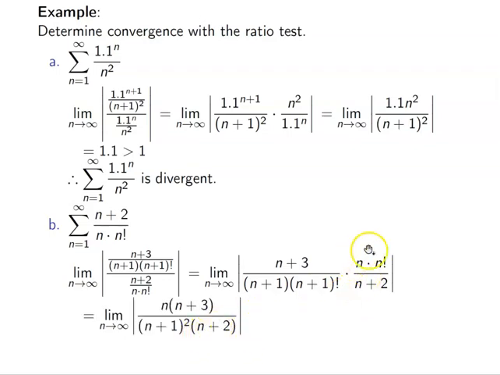So then what I'm left with is this n that's still here with this n plus 3. I have this n plus 1 plus the n plus 1 that I pulled out, so I have n plus 1 squared. The factorials cancel. And then I have this n plus 2 left over.